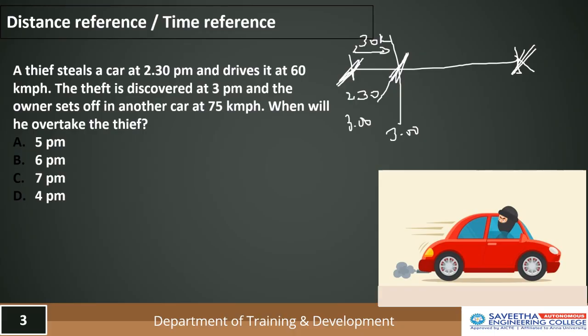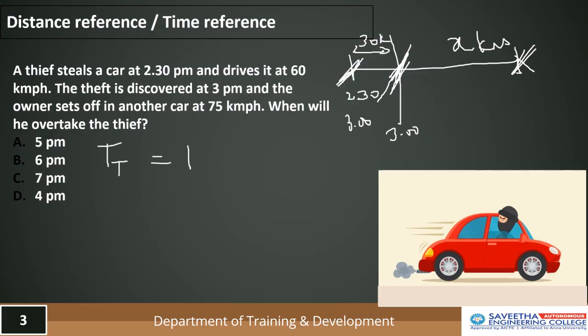Let's say the thief travels x kilometers, while the police cover x plus 30 kilometers. The time taken by the thief, say tt, will be equal to